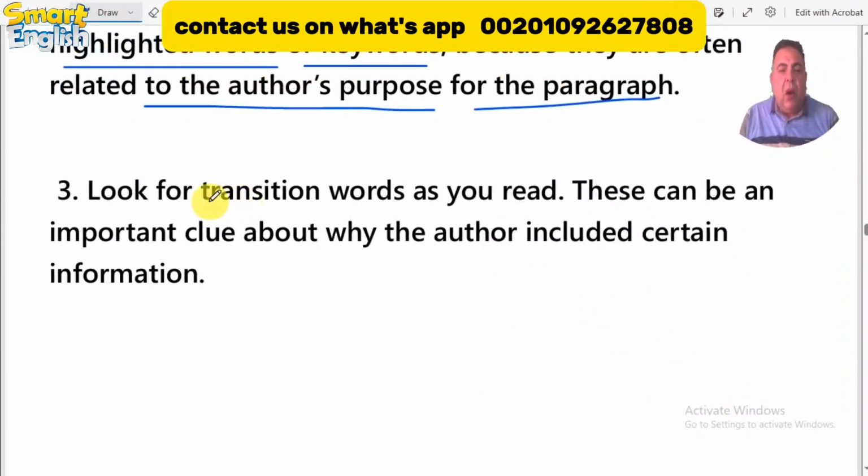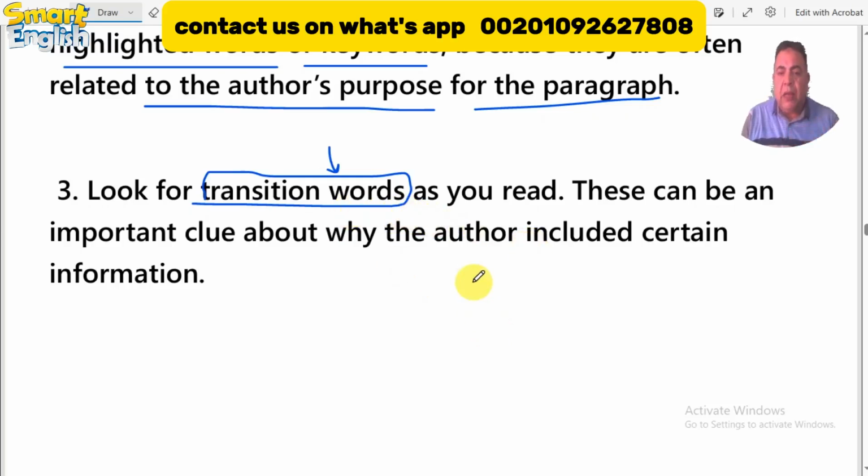Number three, look for transition words. Okay, transition words are very essential here because they are a clue. They may lead you to a conclusion. They may lead you to find why the author mentioned this, because if you find words like however or although, you directly think he may sometimes be making contrasting ideas, because however and although are transition words of contrast.